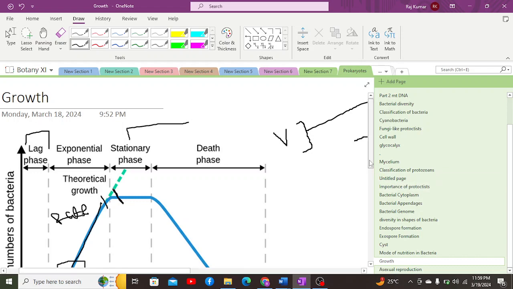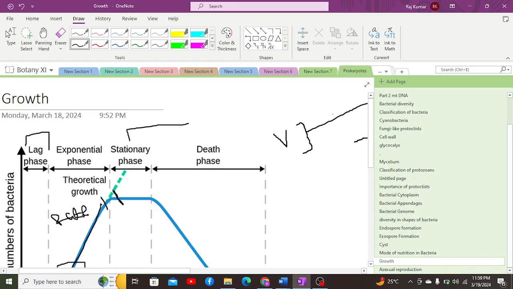After that, the cells become unable to divide, or in this condition there can also be a lack of oxygen for oxygenic bacteria.